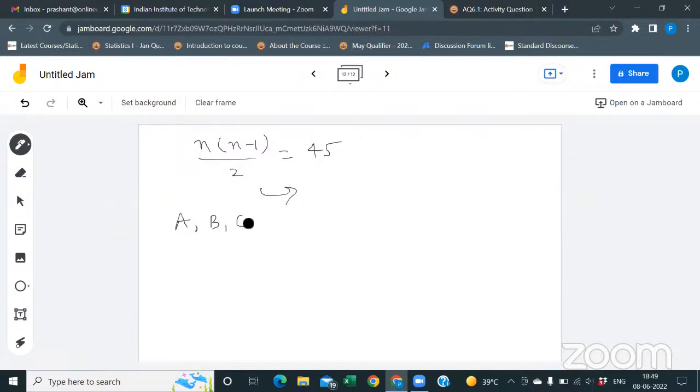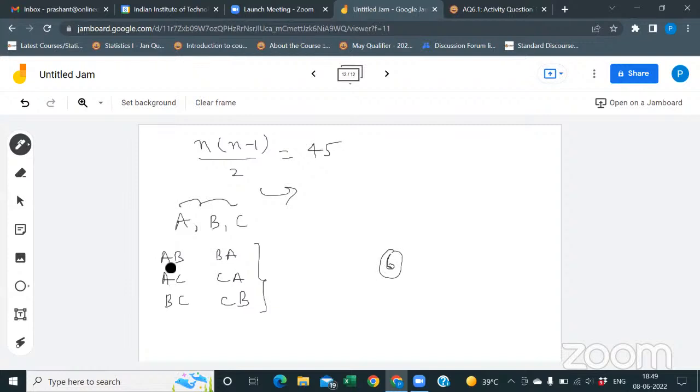We have to find how many games will be there between these three teams. So for a single game, there should be two teams. I mean, we have to find the pair of two teams, right? How many pairs can be? AB, AC, BC, BA, CA, or CB. These six are the possible pairs of these three, right? That means 6 games can be there.